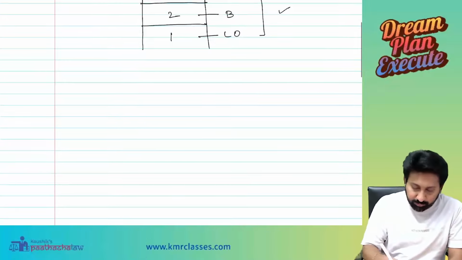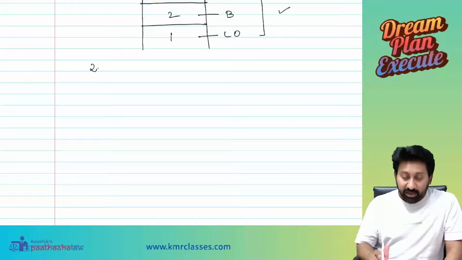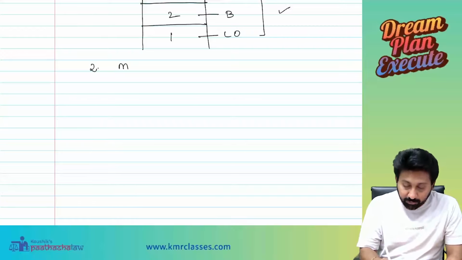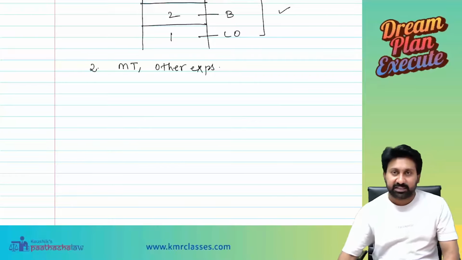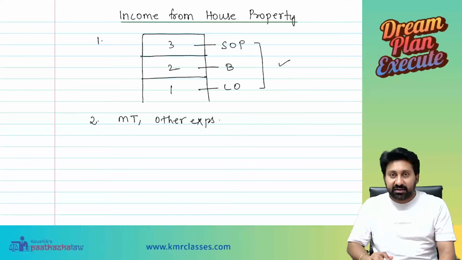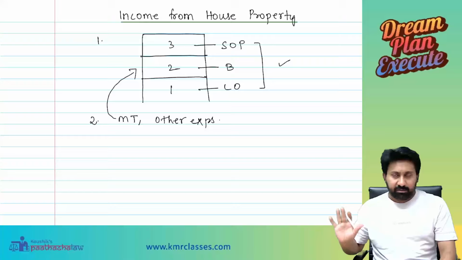Number two, the second type of question. They will give you municipal taxes and other expenses in the question. Whenever municipal taxes and other expenses are given, always remember one thing.